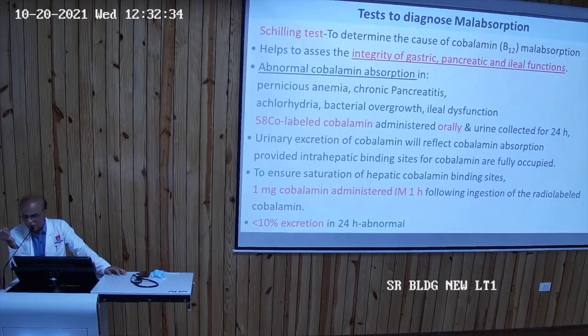B12 one hour after the oral radiolabeled cobalamin. So after 1 hour, we'll give a 1 milligram or 1000 microgram B12 injection. It will saturate the liver sites, and radioactive cobalamin will appear in the urine. We have to test there. Less than 10% excretion in 24 hours is abnormal. That means the body was deficient in B12, so it will be retained in the body and will not come into the urine. If it is saturated by giving the injection, that means the patient was not deficient in B12.